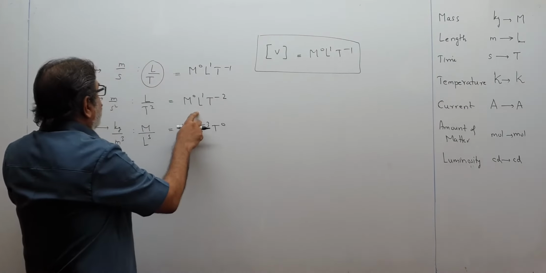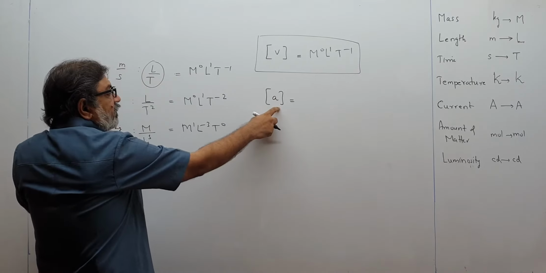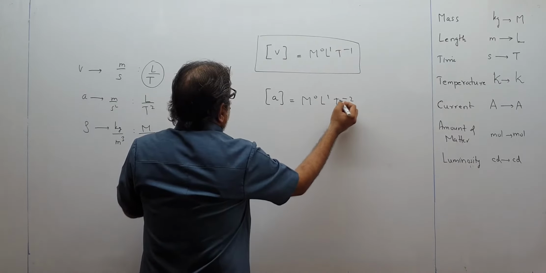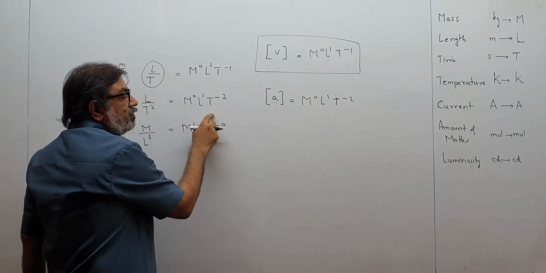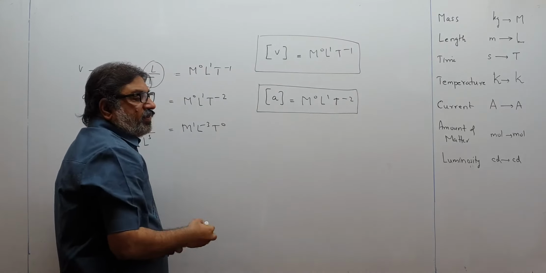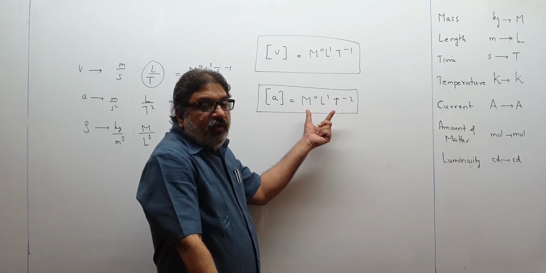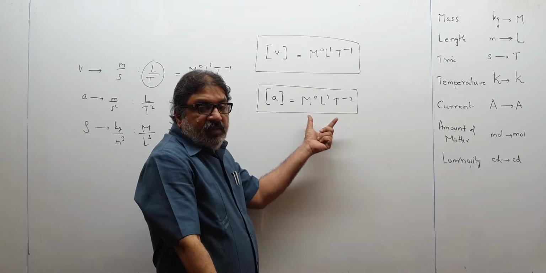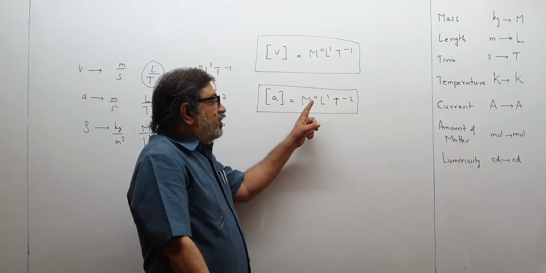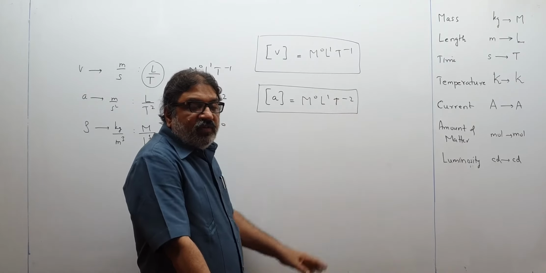If we come over here, acceleration, dimensions of acceleration are M0 L1 T minus 2. So this entire thing is called what? The dimensional equation of acceleration. This will be called the dimensional formula of acceleration. And what are the dimensions of A? Acceleration has 0 dimensions of mass, 1 dimension of length, minus 2 dimensions of time.